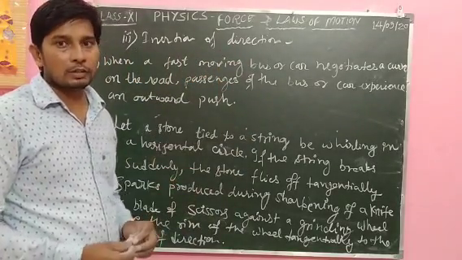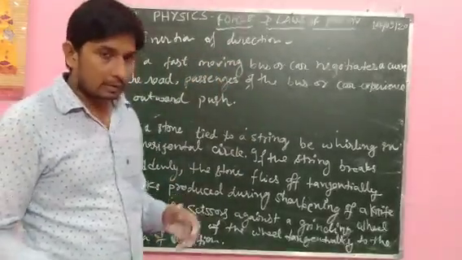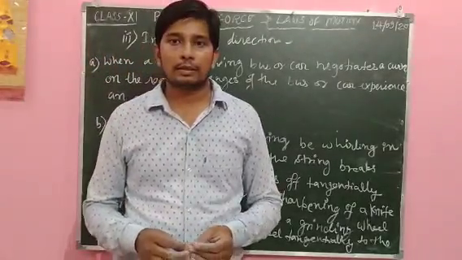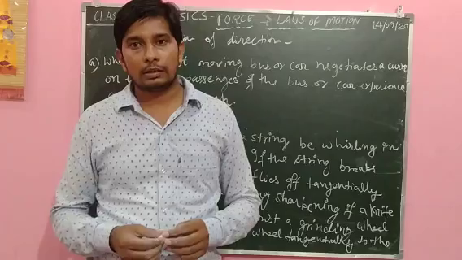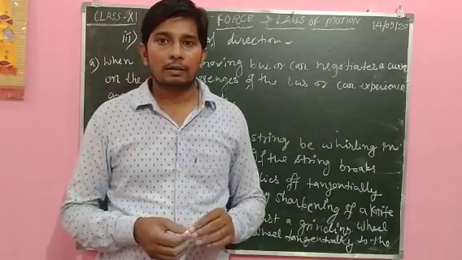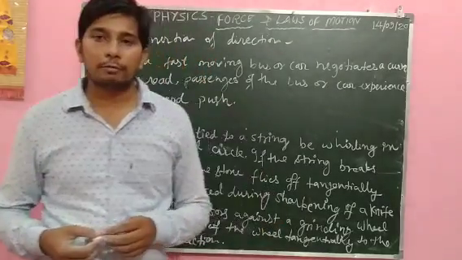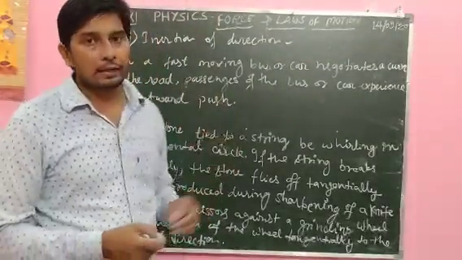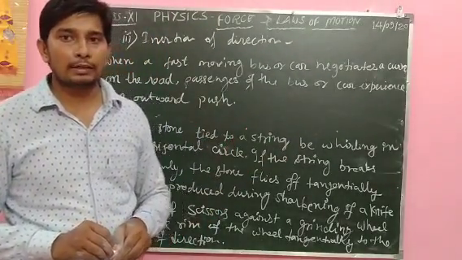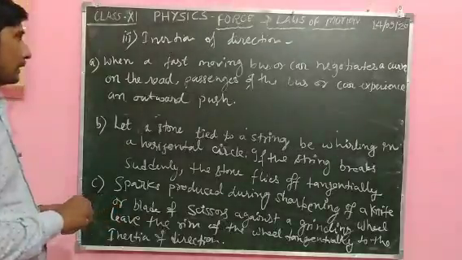What is the inertia of direction? It means if a body is in motion in a circular path, then it wants to keep moving in the same direction. If we release the motion, what will happen? It will change direction and move in a straight line.